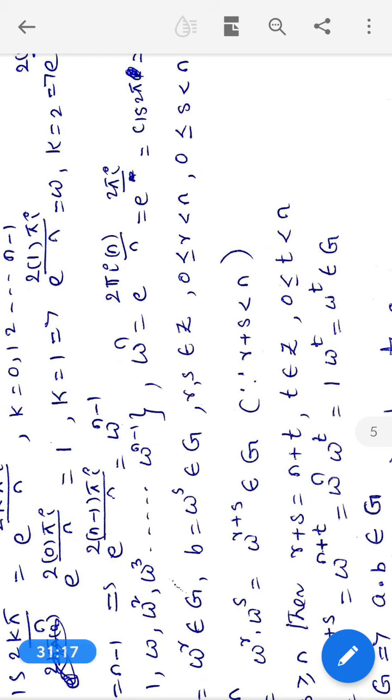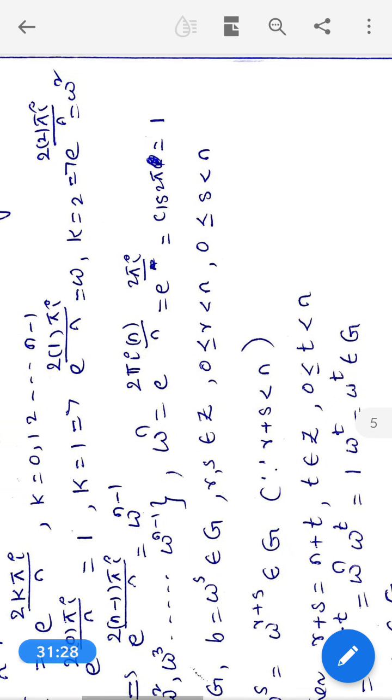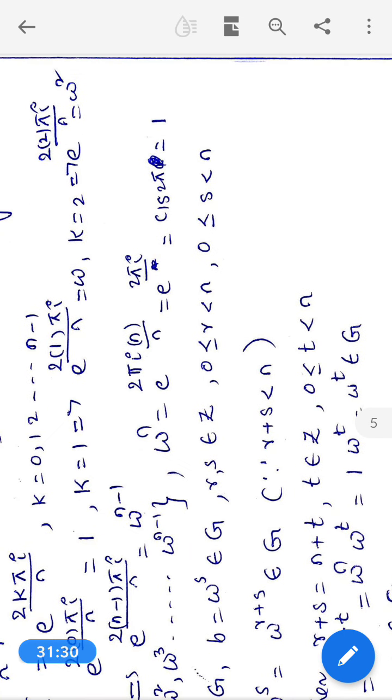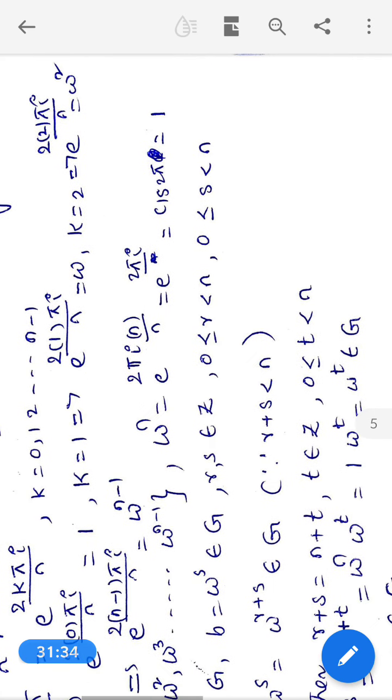What is omega power n? E power 2 pi i n by n, with n cancelling one time, is e power 2 pi i. This is cis 2 pi. What is cis 2 pi? Cos 2 pi plus i sin 2 pi. What is cos 2 pi? 1.